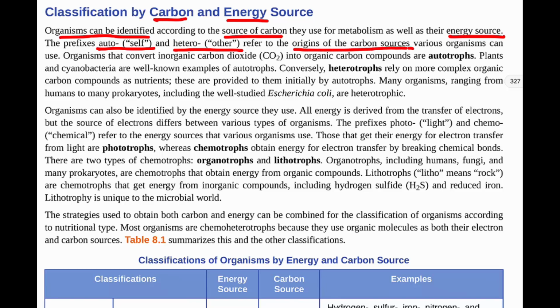Okay, so if an organism gets its carbon from itself, then it would have auto in the beginning of the term. If the organism gets carbon from somewhere else, from something else, then that would be hetero. So organisms that convert inorganic carbon dioxide, like CO2, into organic carbon compounds are called autotrophs.